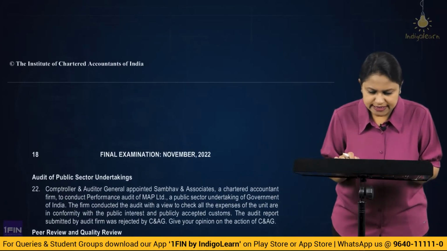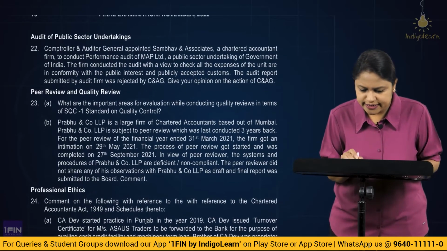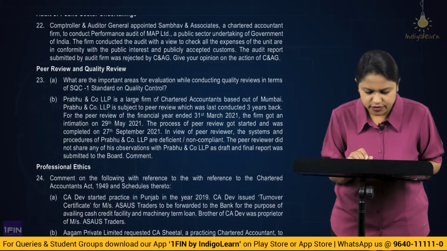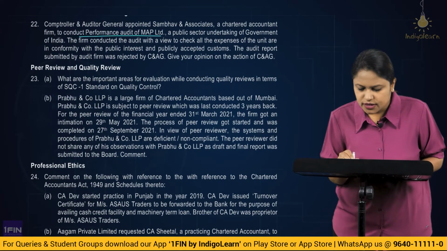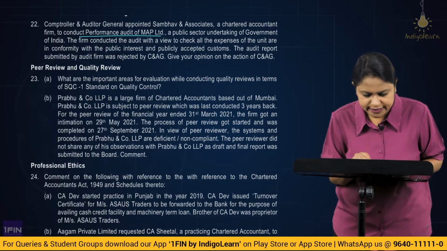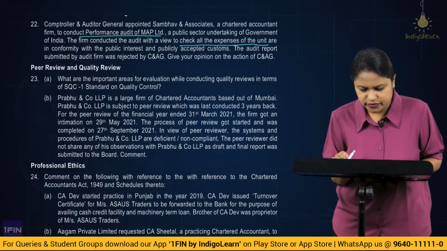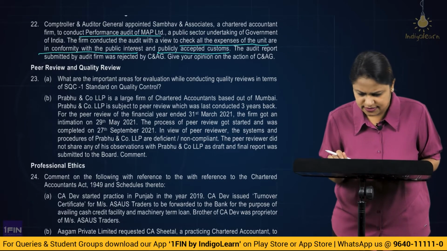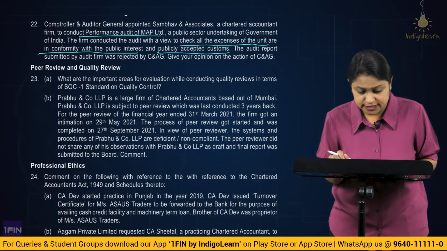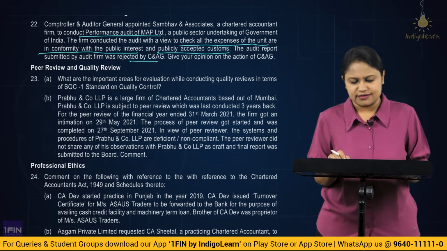It's about audit of public sector undertakings, question 22. The CAG appointed Sambhav and Associates, a chartered accountant firm, to conduct performance audit of MAP Limited, a public sector undertaking of the Government of India. The firm conducted the audit with a view to check all the expenses of the unit are in conformity with public interest and publicly accepted customs. The audit report submitted by the firm was rejected by CAG. Give your opinion on the action of CAG.